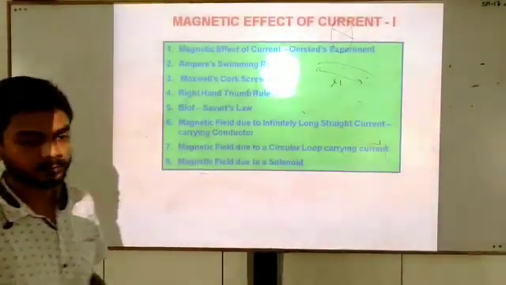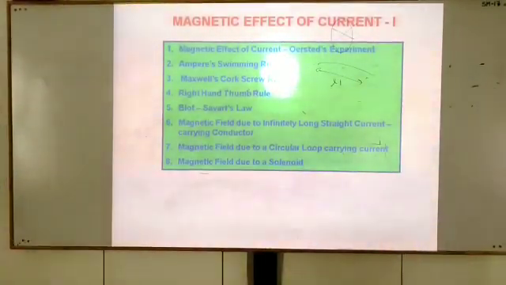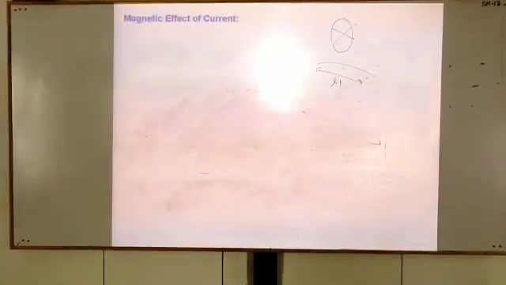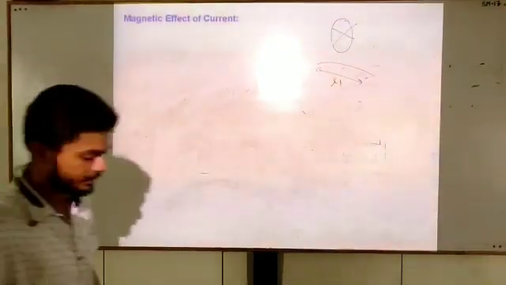You can see we will discuss magnetic effect of current, Ørsted experiment, Ampere's swimming rule, Maxwell's corkscrew rule, right hand thumb rule, Biot-Savart law, magnetic field due to a long straight conductor, magnetic field due to the circular loop carrying current, and magnetic field due to the solenoid. Let us begin with our topic, magnetic effect of current.